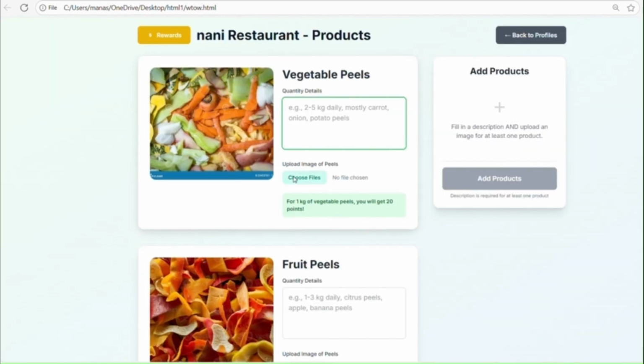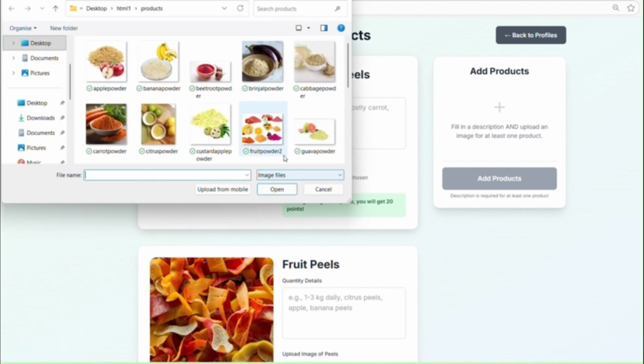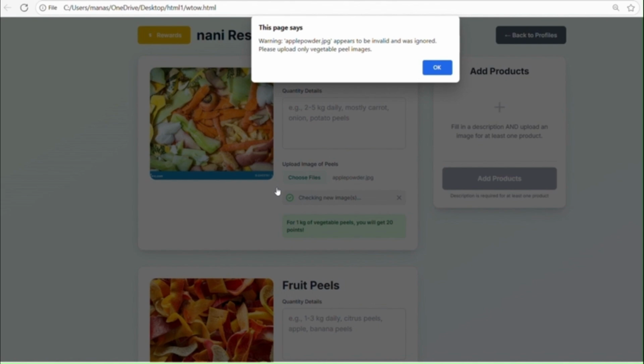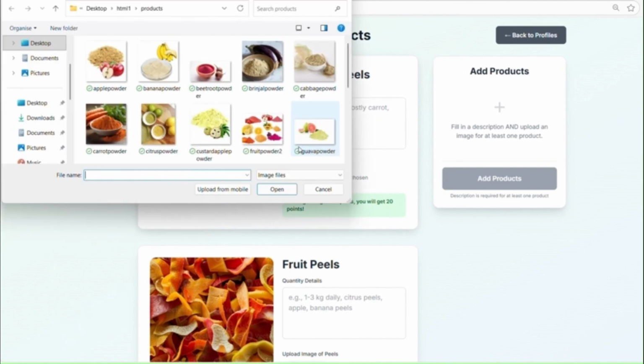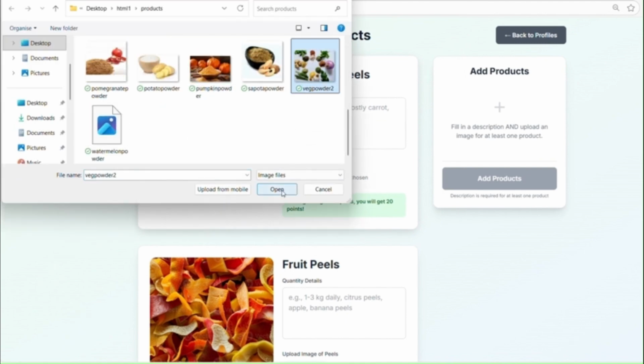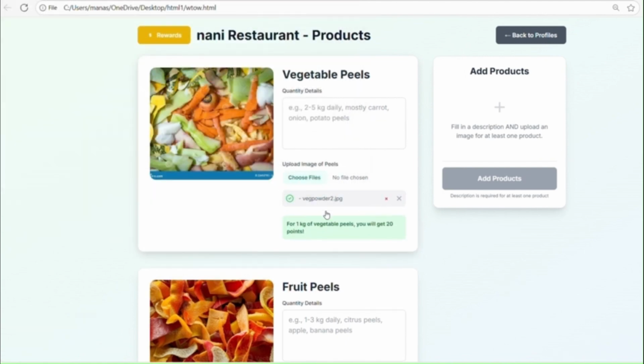Now you can choose a file of your vegetable peel picture. Now I have chosen a wrong picture for the vegetable peels, so it's showing a warning that it is an invalid picture. So you need to upload the right picture. Now once I have uploaded the right picture, it has got uploaded, and you need to mention what the item is: carrot, 1 kg.